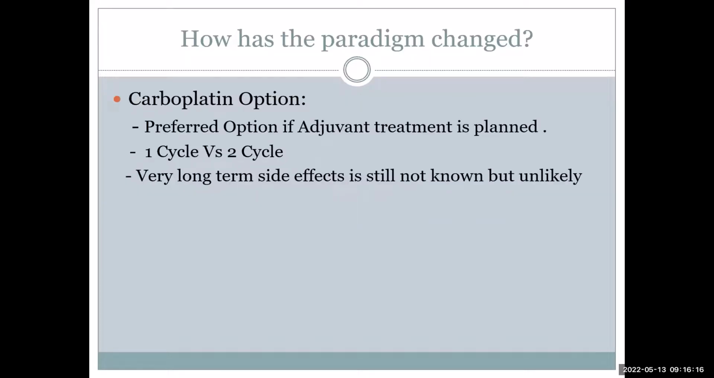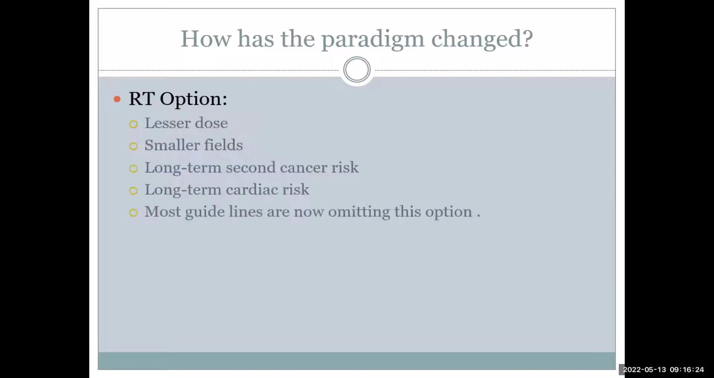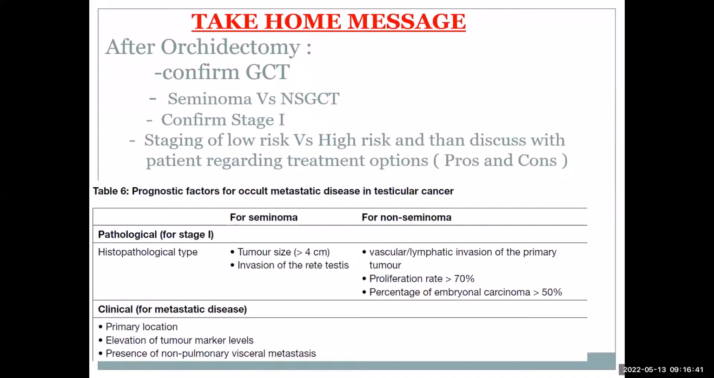So the carboplatin option that we prefer, 1 versus 2 cycles, I told you. The only thing is that long-term, 20-year data is not available, but 7-year data is available. The RT option has now practically gone out of practice. But if you discuss with the radiation oncologist, they will definitely come with some points. If you go to the guidelines, even the European urology guidelines say that adjuvant RT is no longer considered in stage 1. The first is surveillance, followed by carboplatin, followed by RT. So that has come down. This is the final slide.